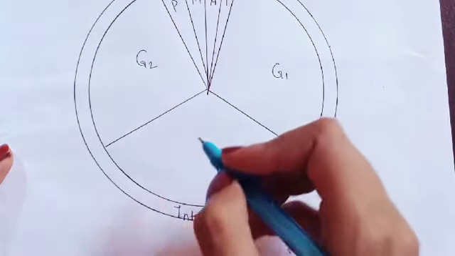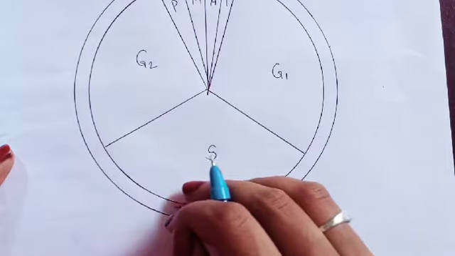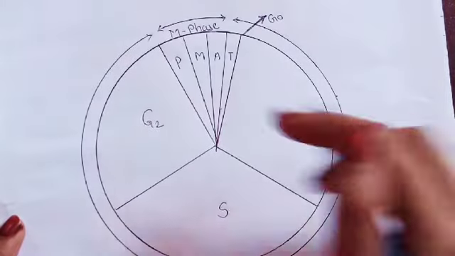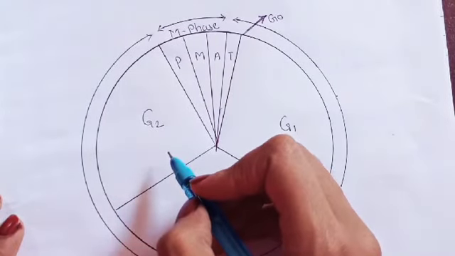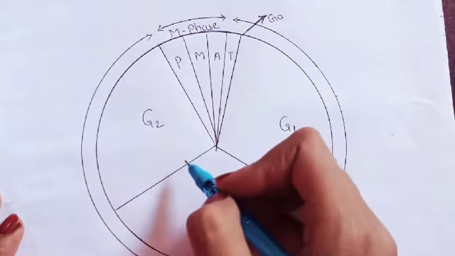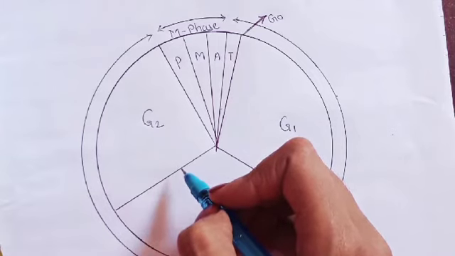All this process takes place in S phase. Then in G2 phase, the number of DNA doubles, the size of the nucleus increases, the number of chromosomes remains the same, and histone proteins important for DNA packaging are synthesized.